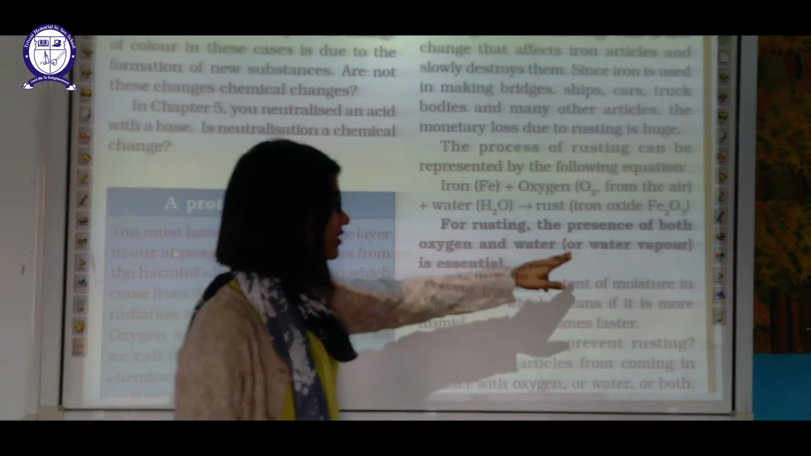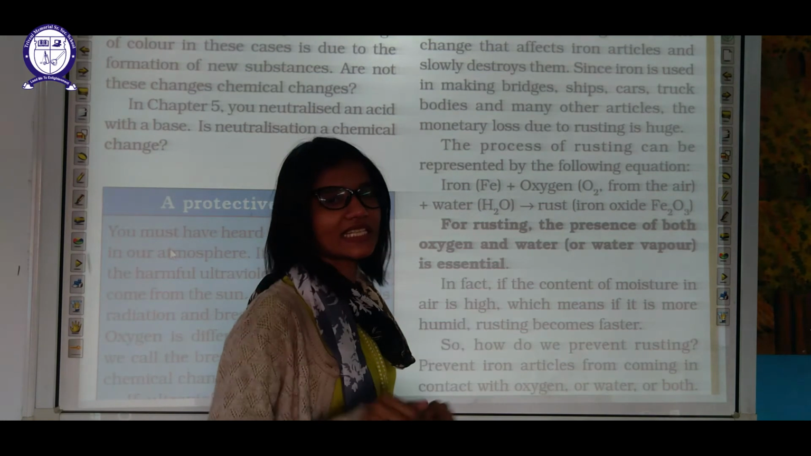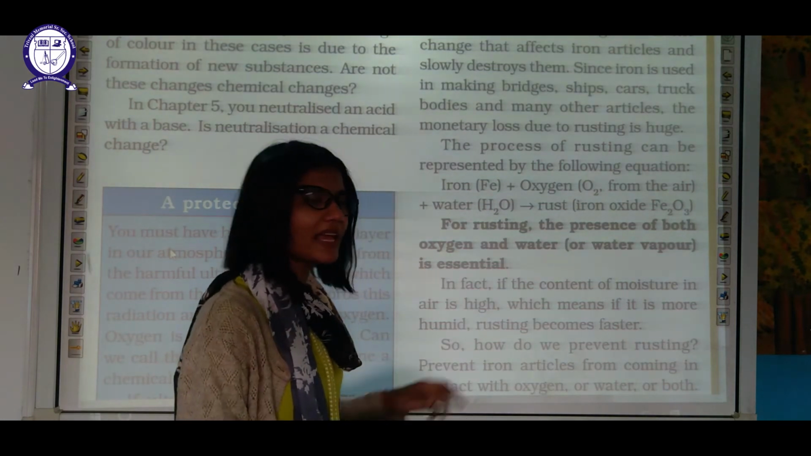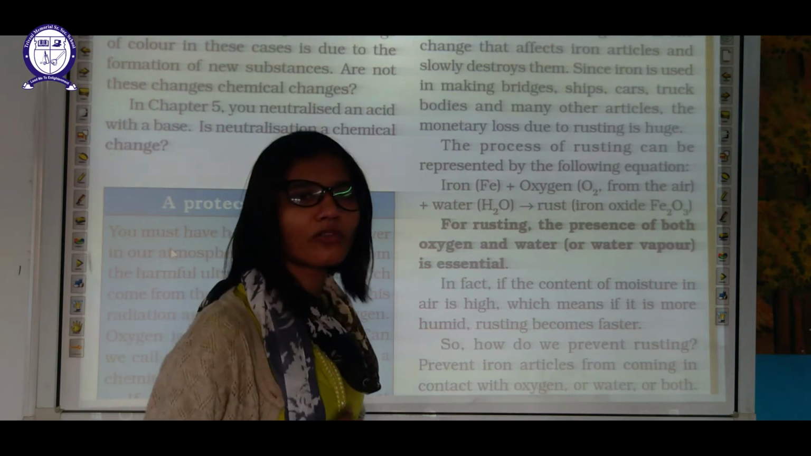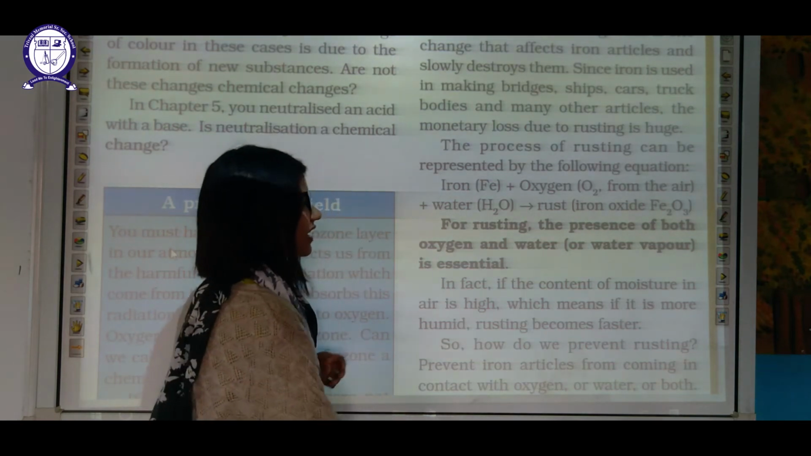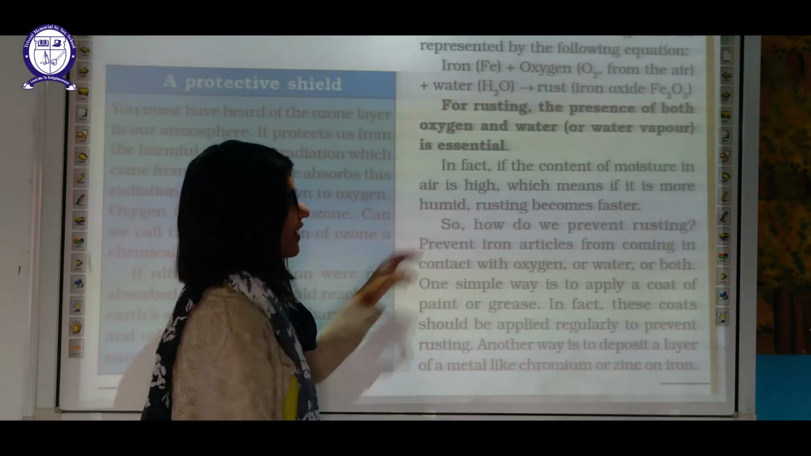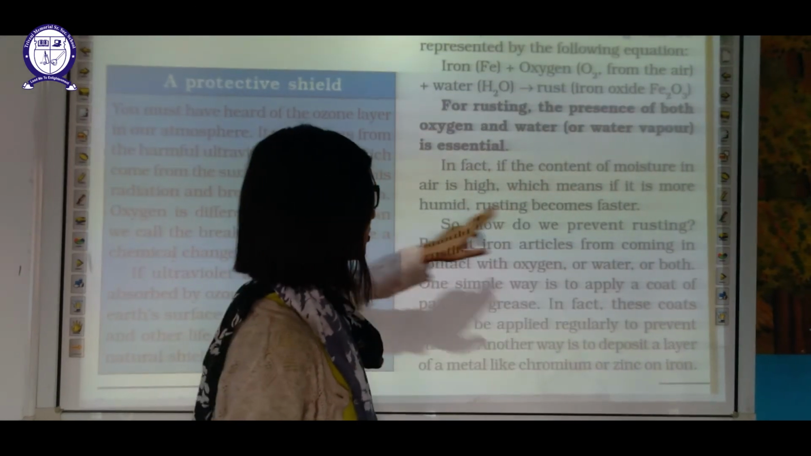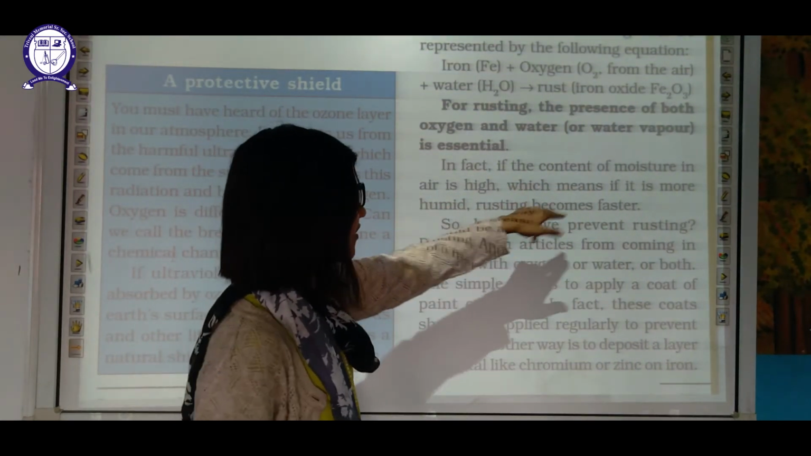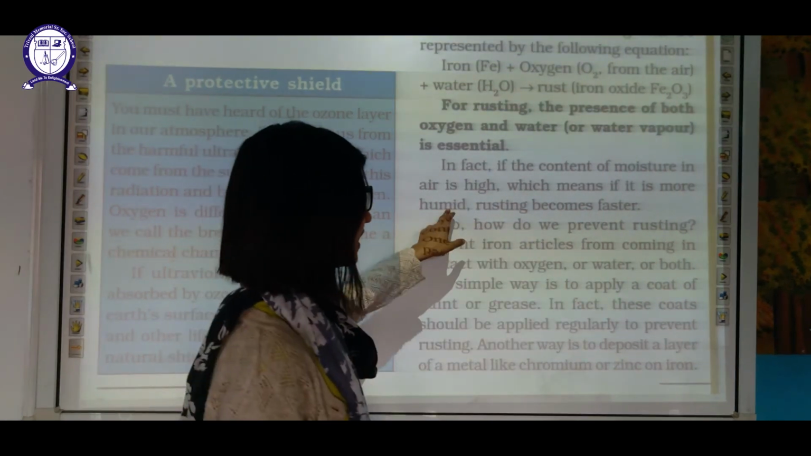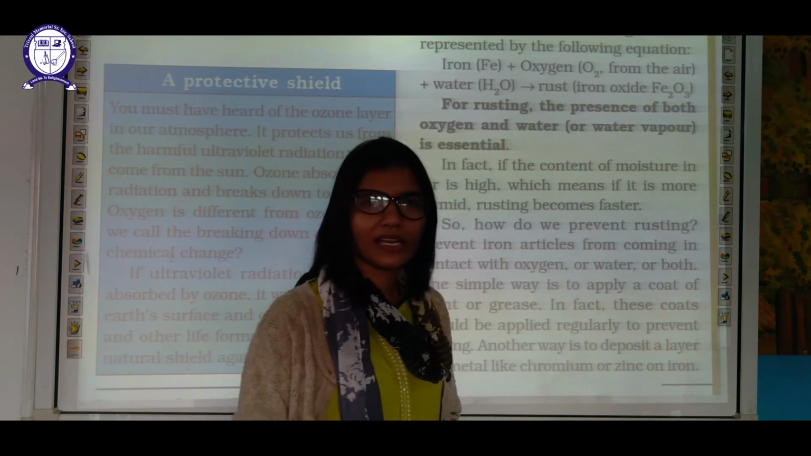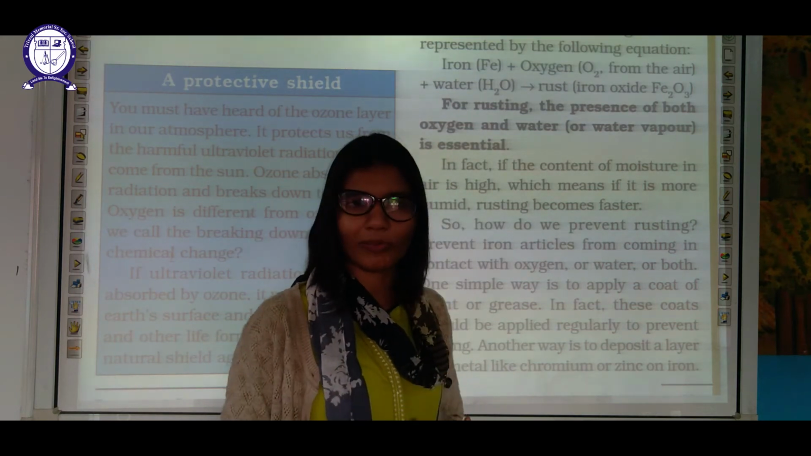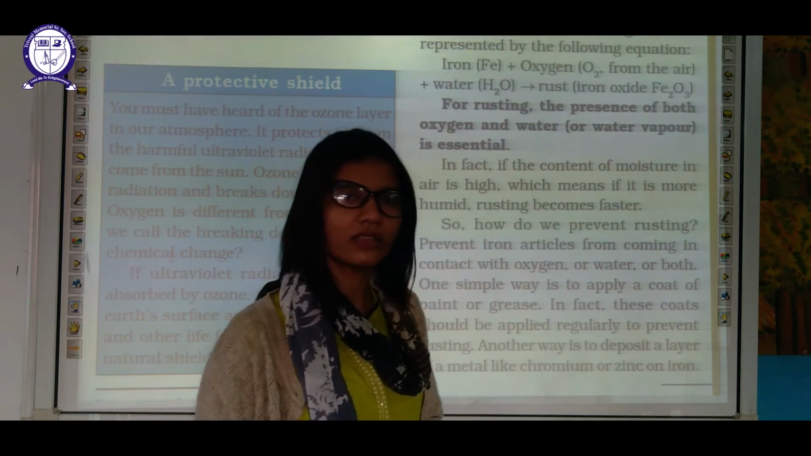For rusting, presence of both oxygen and water is necessary. If you cut down the supply of one of these things, the rust will not form. So both things are required for rusting. In fact, if the moisture content is high, meaning a humid climate, rusting becomes faster. Of course, because in humid climate oxygen is more and water vapors are more, so it will rust more.